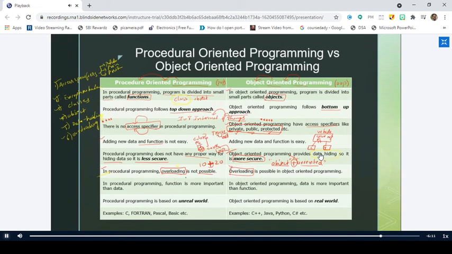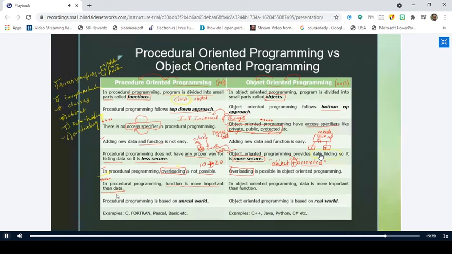So overloading is not supported in C, whereas it is a very powerful tool in C++ or in object-oriented programming. Right. So in procedure programming, function is more important than data. Very important part. I told you, right? In procedure-oriented programming, we always concentrate on writing the functions, the procedures. That is the reason why we call it procedure-oriented programming. And we give very less priority to data. We don't put any restrictions on data. We just let it go around the program. Anybody can access, anybody can modify it. Right? So very less priority is given to data, but we only concentrate on how to write the function.